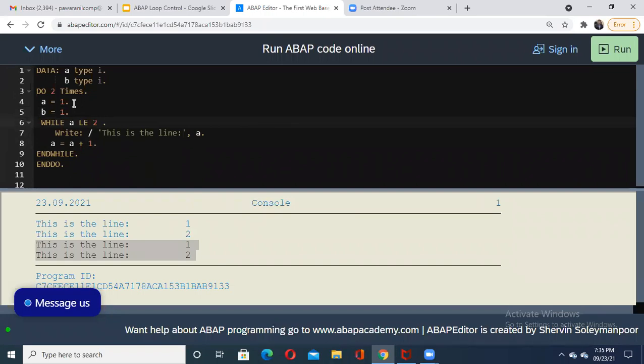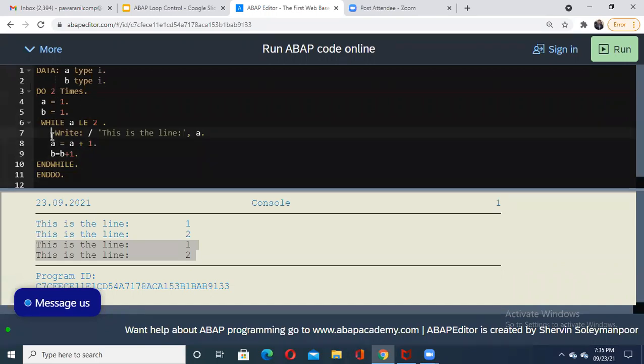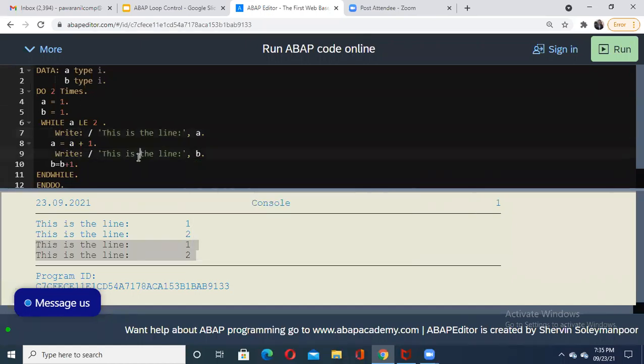This is the first line, a plus 1, and at the same time I am also going to do b plus 1, and dot. Let us see what change there is. The condition is applied only for this, and we are incrementing this, and I just want to print again when b becomes 1. These kinds of experiments we can do here. After this or before this, let us print one more, but instead of a, print b. Let us see. Any mistake? We'll check it once.